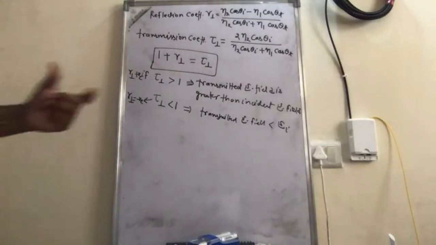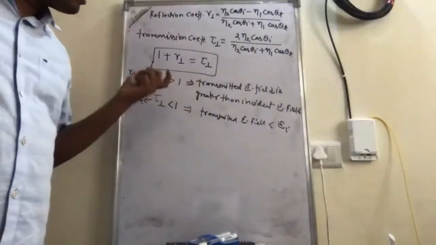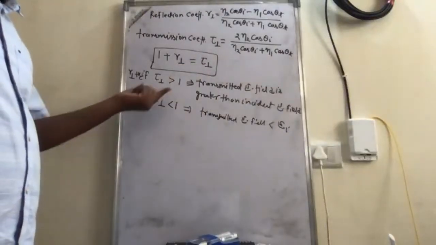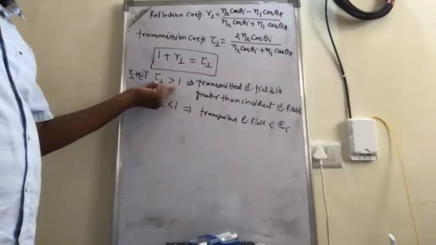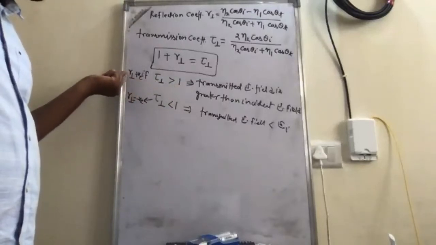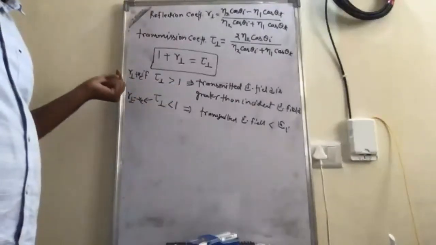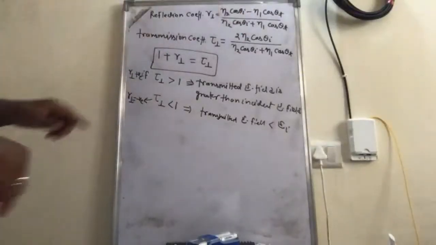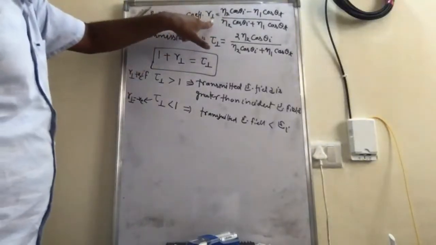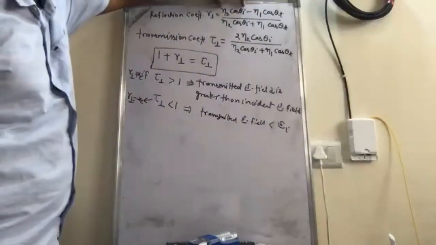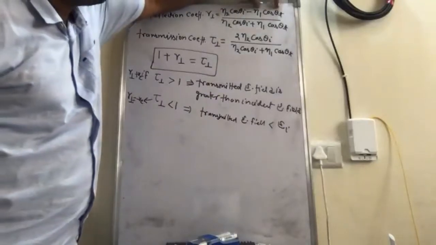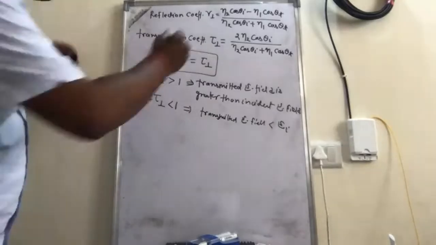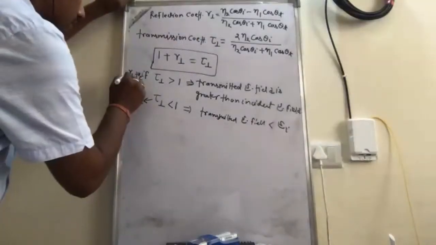Okay. So now let's see the condition when this transmitted electric field is greater than the incident electric field, or when tau perpendicular is greater than 1, or in other words, when r perpendicular is positive. So from this expression, we can see that this reflection coefficient will be positive when eta 2 cos theta I is greater than eta 1 cos theta t. Right? So this condition we are going to discuss.